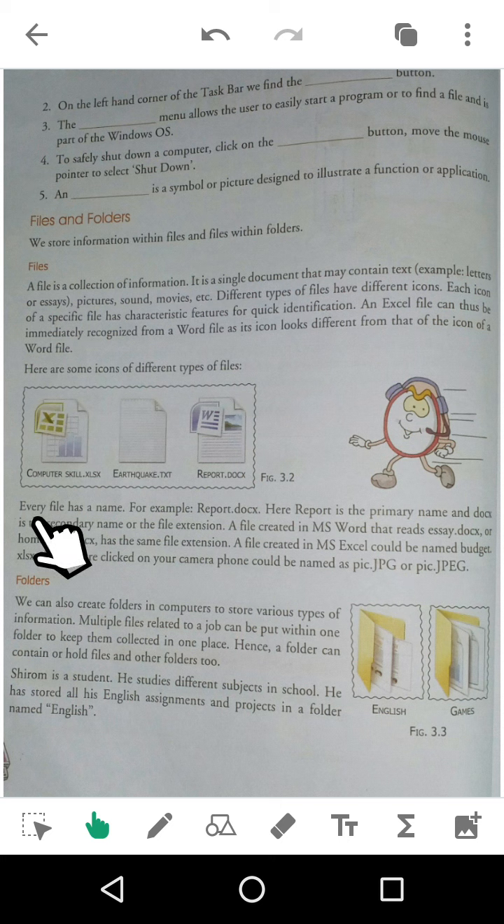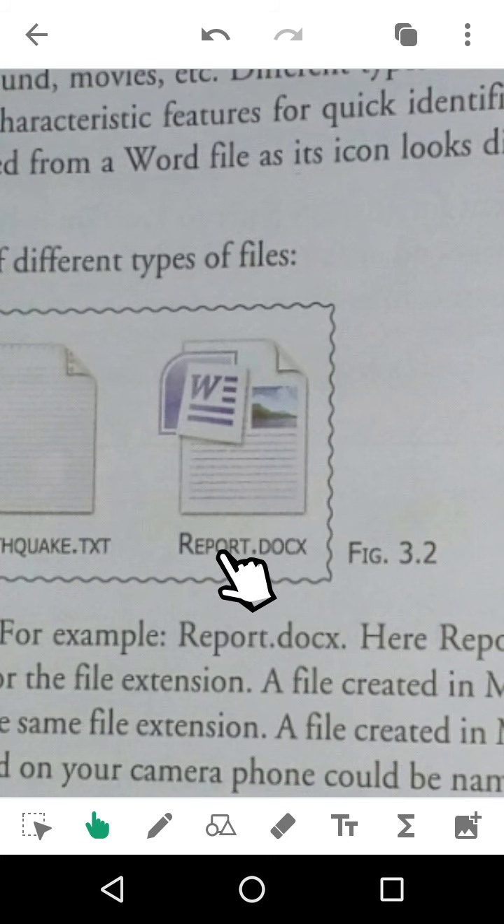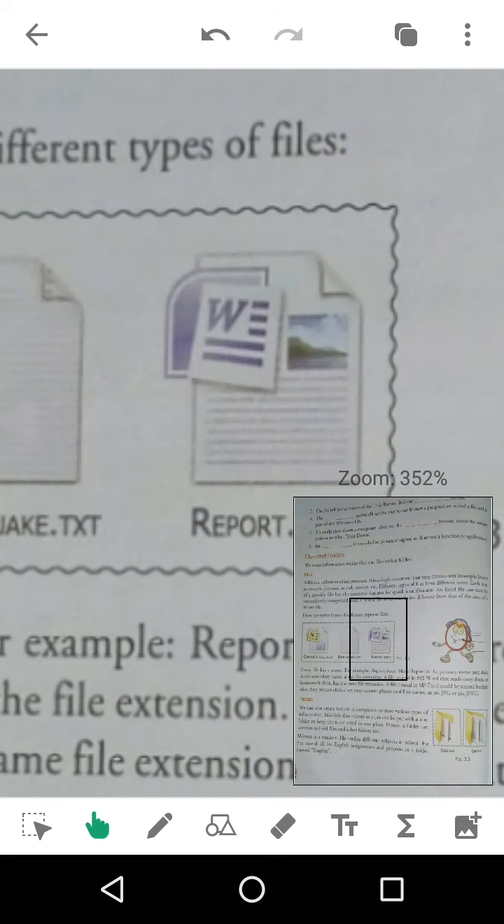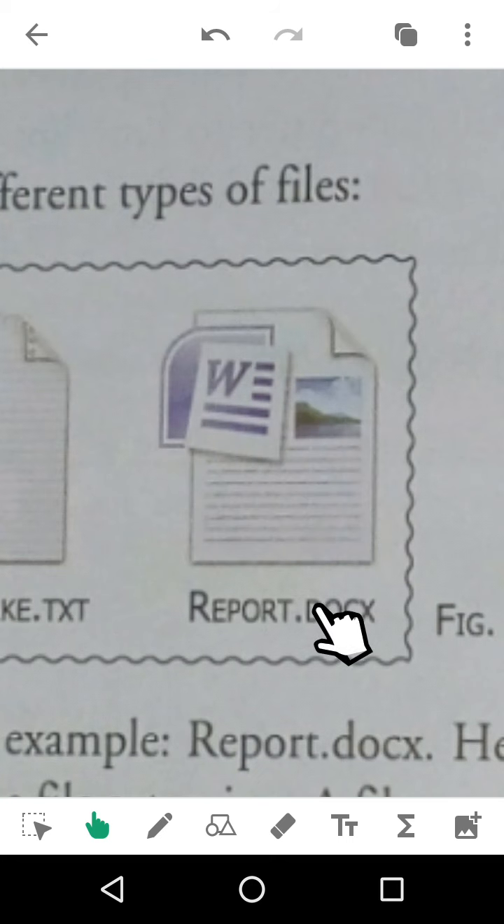Now next, every file has a name, so every file should have a name. For example, report.docx. Here report is the primary name and docx is the secondary name, or extension. Here we will see a dot. From the dot, the left-hand side is your name, and the right-hand side is your extension. Suppose report is your name, it can be your name also, but you cannot change this extension. You can change it, but the contents of this file will also get changed. So on the left-hand side is the file name, on the right-hand side the extension name.